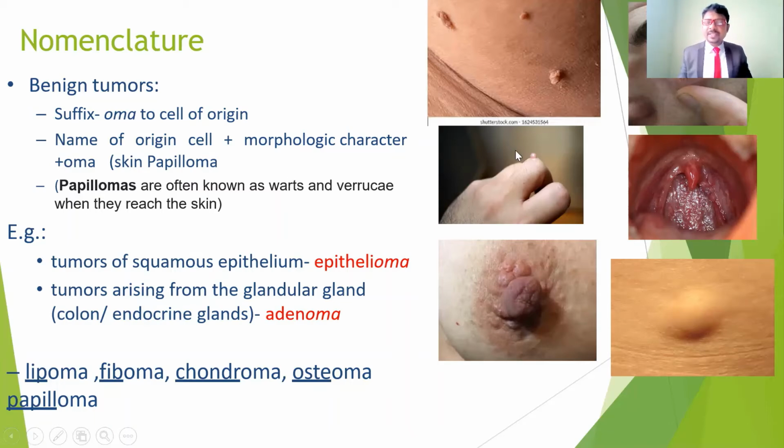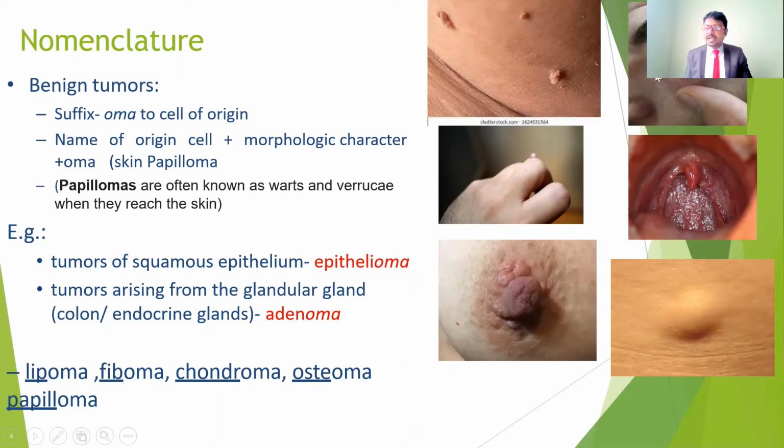If it is in the peripheral regions, for example on the knuckles or other body surfaces, it won't give much complication, because it won't compress the surrounding structures such as the blood vessels, arteries, and peripheral nerves. Sometimes it may also occur in the soft palate, the pharynx, and the breast. Papilloma may occur in many places. These are some examples of benign tumors, and they won't give much complication.